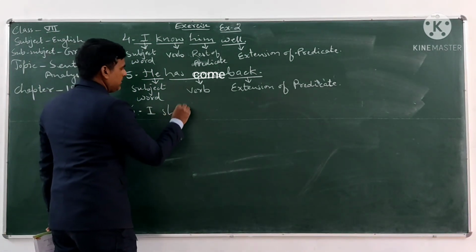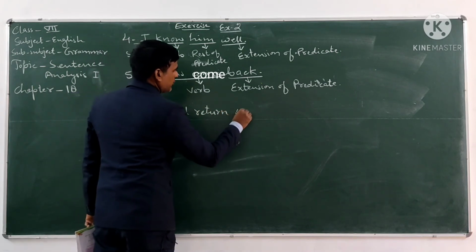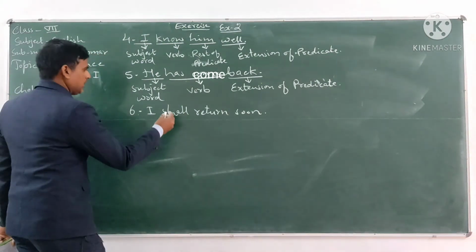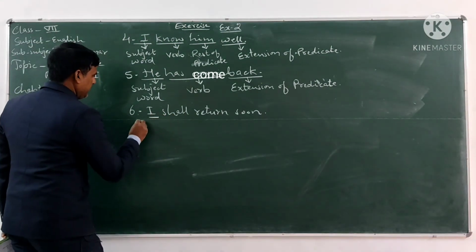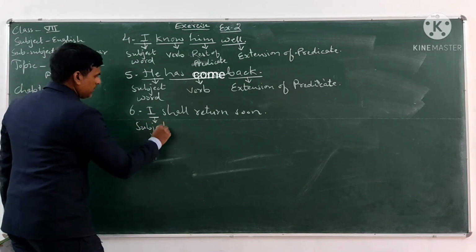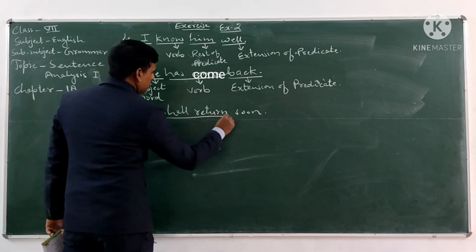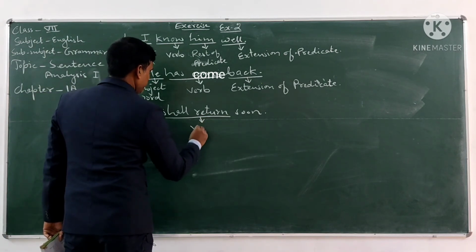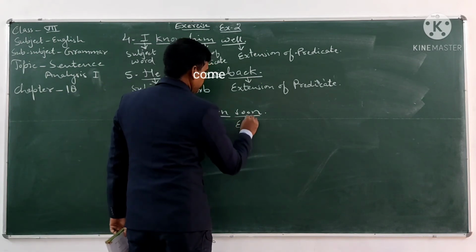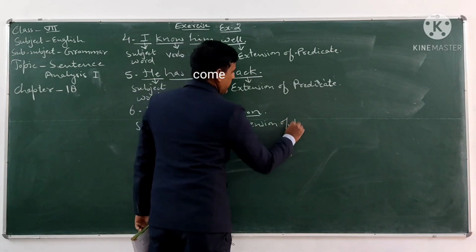In this sentence, I is the subject word, shall return is the verb, and soon is the extension of predicate.